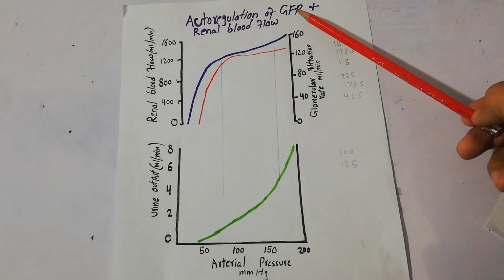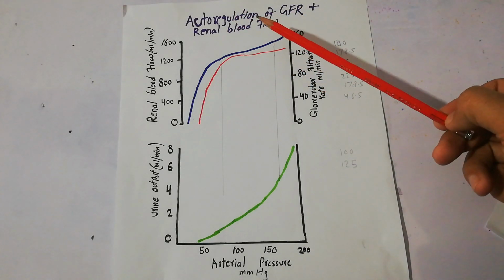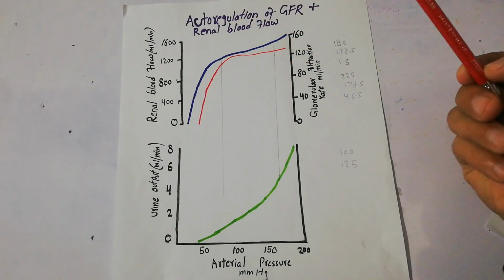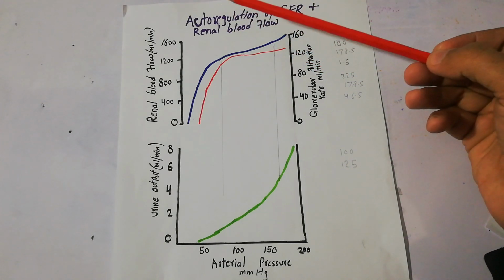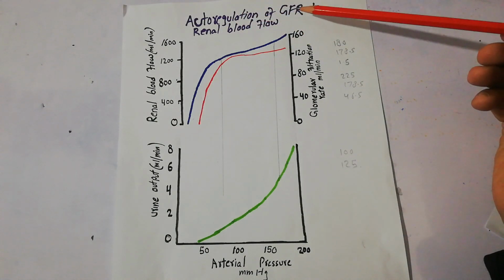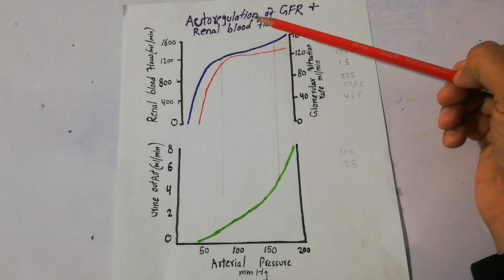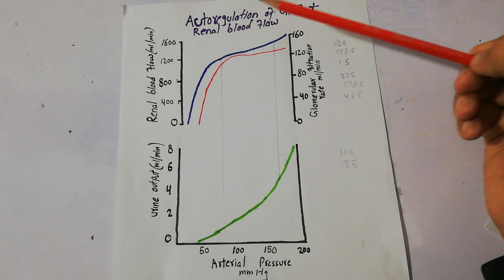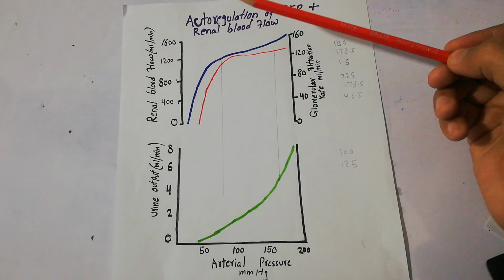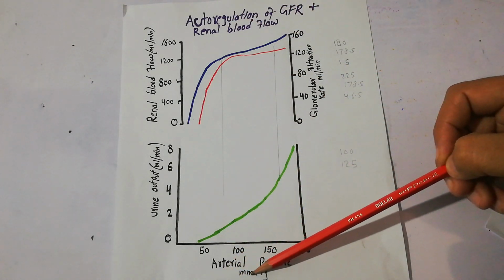Autoregulation of glomerular filtration rate and renal blood flow. Now, what is autoregulation of GFR and renal blood flow, and what is the importance of this concept? Autoregulation of GFR simply means that the amount of GFR and the amount of blood flowing to the kidney remains nearly constant, despite huge changes in the arterial pressure.